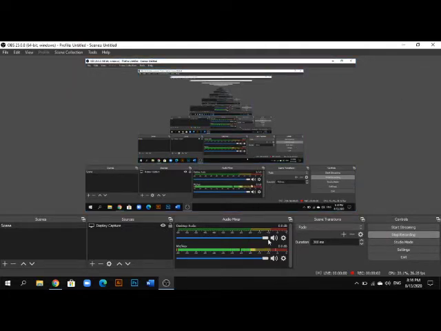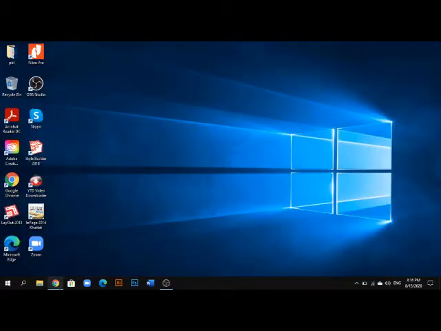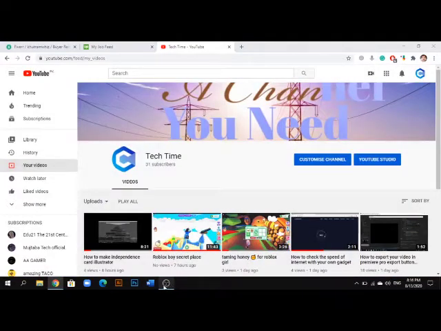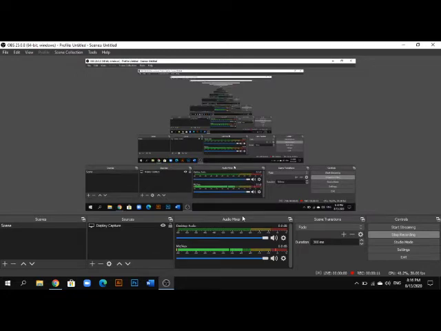Today I've brought you another tutorial. My last tutorial was how to make an Independence Day flag for Pakistan, and today it's a different tutorial, so let's get started.